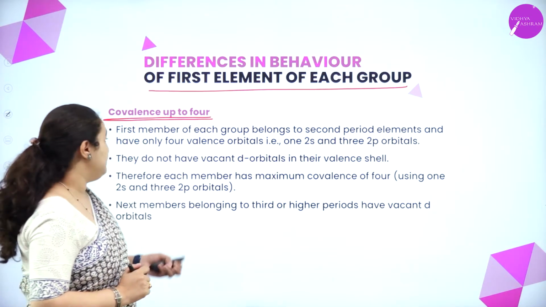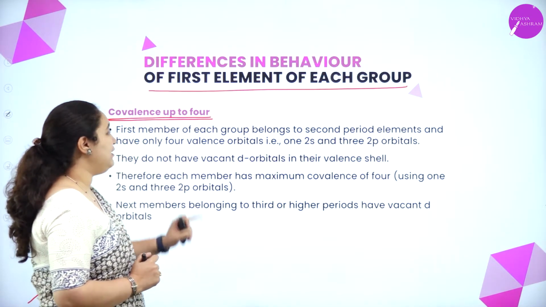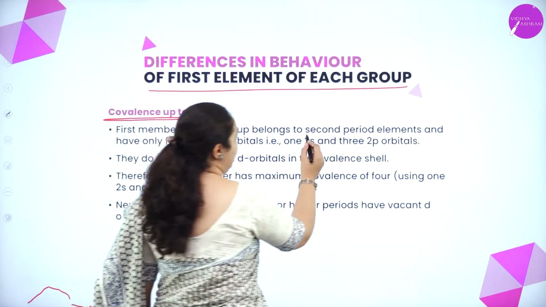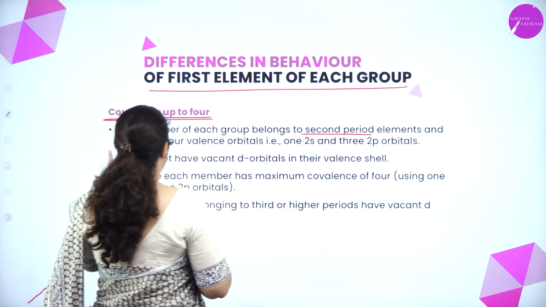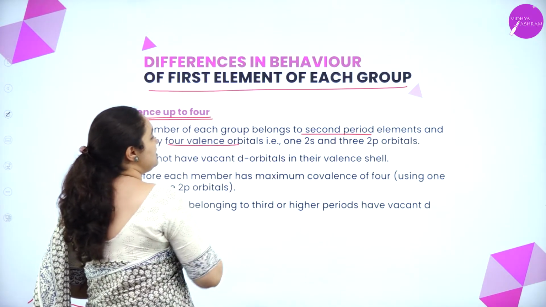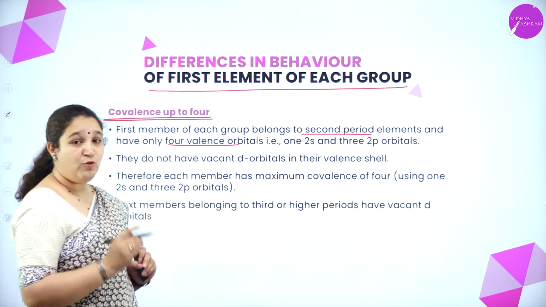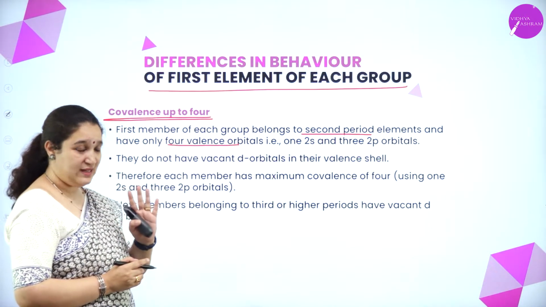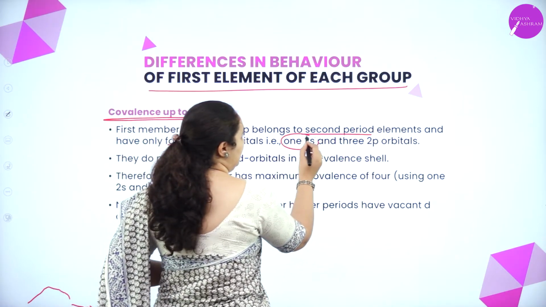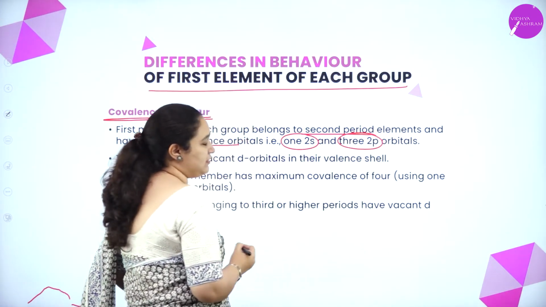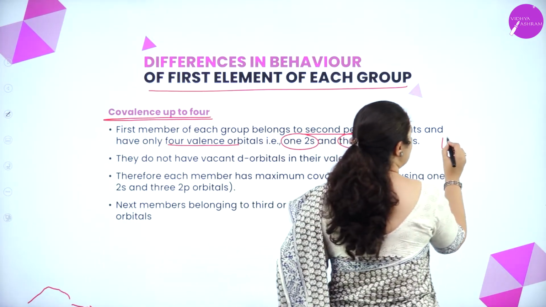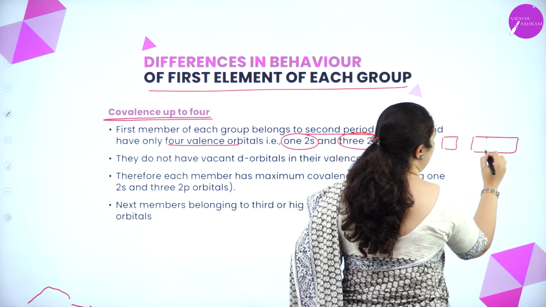That is because, see, the first element of each group belongs to the second period and the elements have only 4 valence orbitals. 4 valence orbitals, that is one 2s orbital and three 2p orbitals. Correct, no? 2s one orbital, 2p only 3 orbitals.